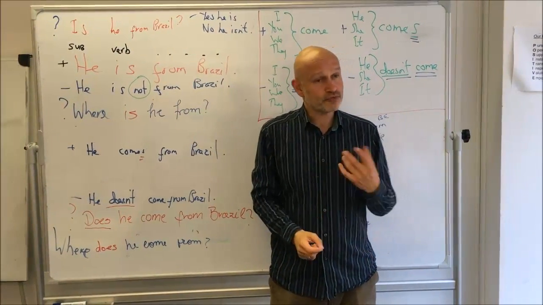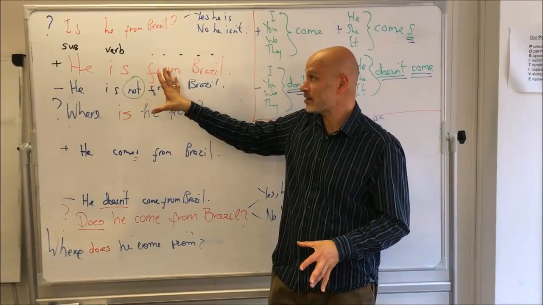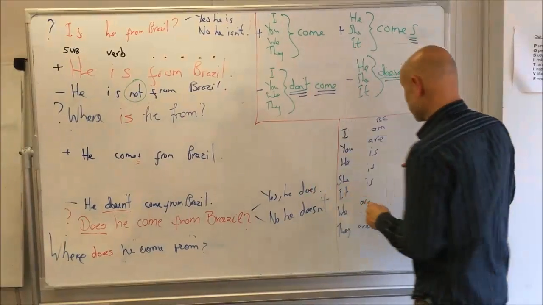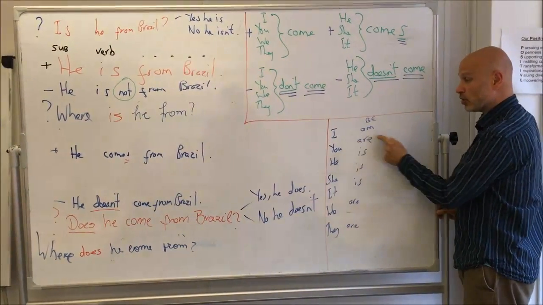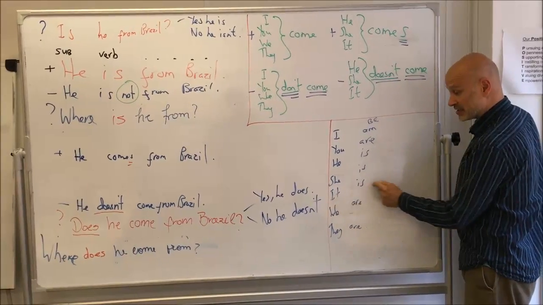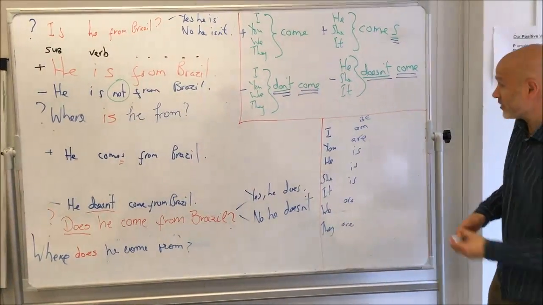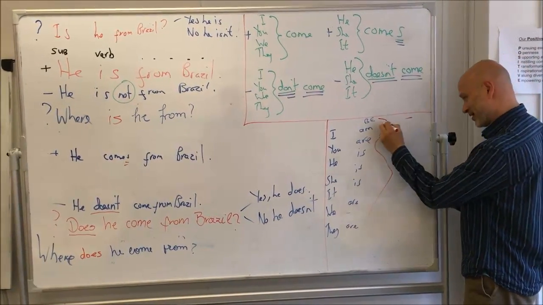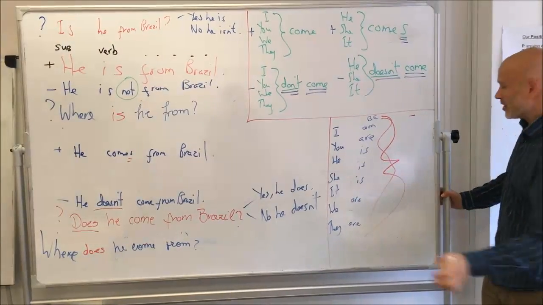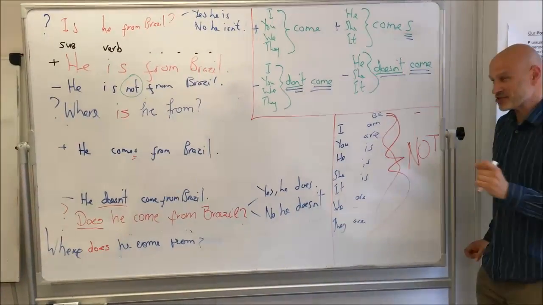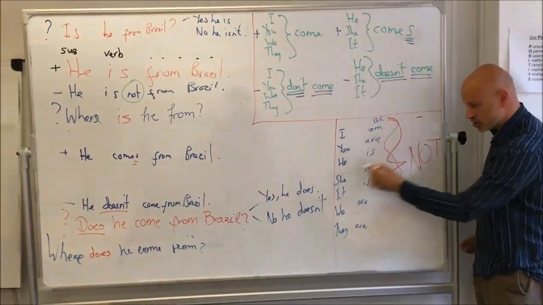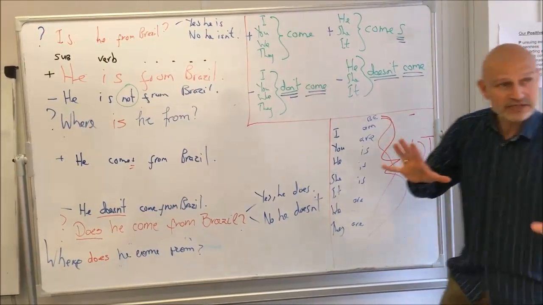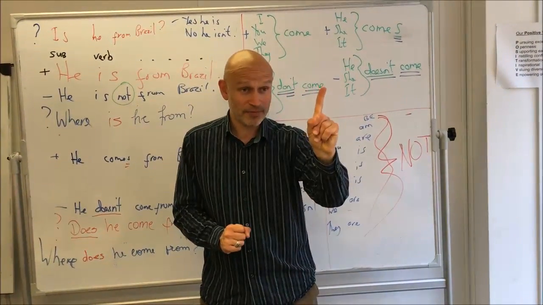Now, when we do present simple using the verb to be, we only use the verb to be. Here's the verb to be over here. I am, you are, he is, she is, it is, we are, and they are. And then, of course, if you put it in the negative, we just add the word not. So I am not, you are not, he's not, she's not, it's not, we are not, they are not. That's the verb to be. And in the present simple, we only use the one verb to be.